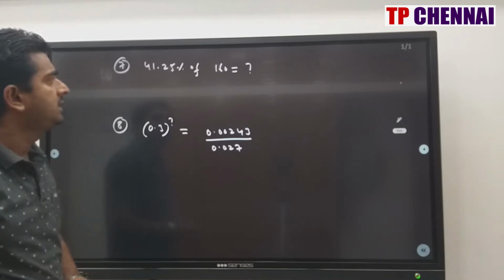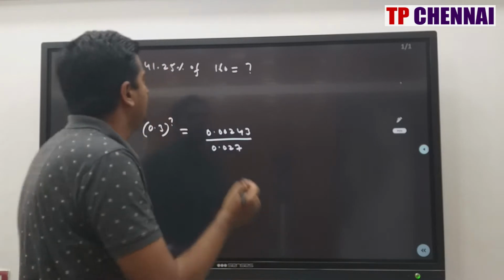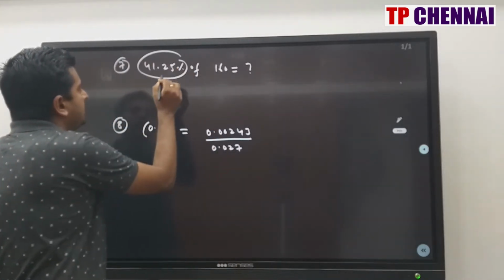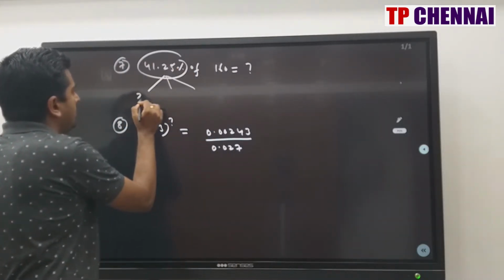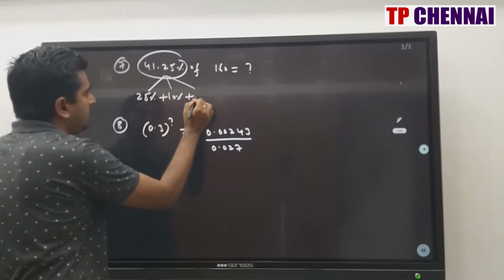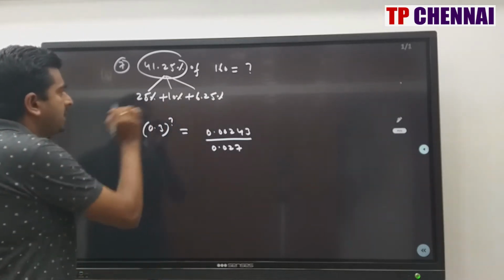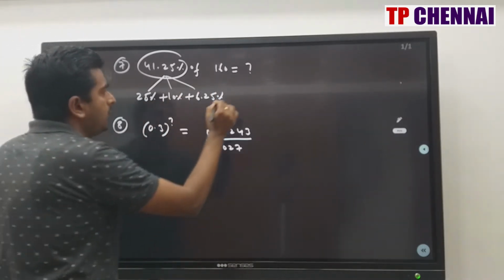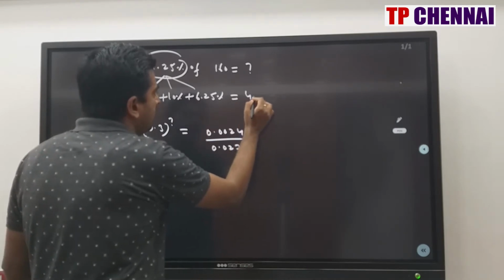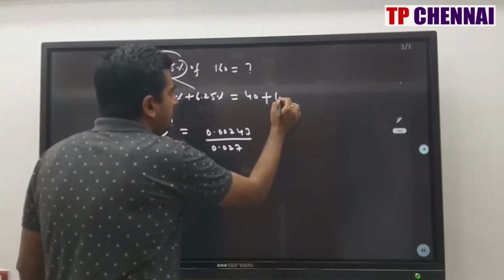Next one, seventh one. 41.25% of 160 is equal to question mark. Here I have not given the options. Very simple one. 41.25%, just break this number as 25% plus 10% plus 6.25%. What is the 25% fraction value? 1 by 4. 1 by 4 of 160 is 40. 10% of 160 is 16.